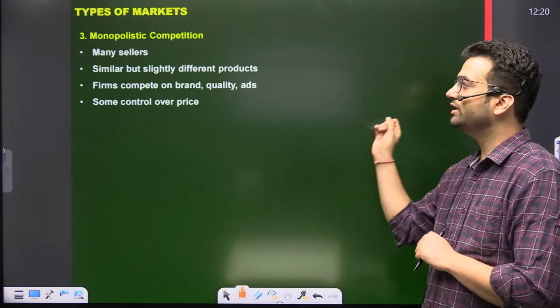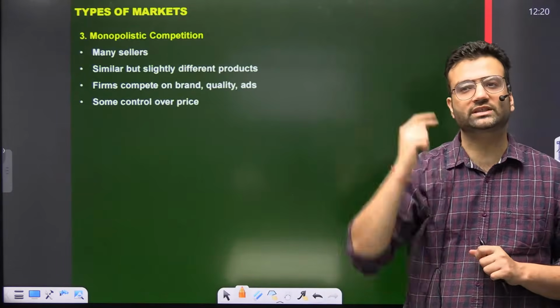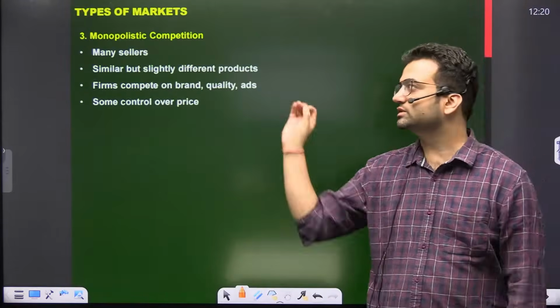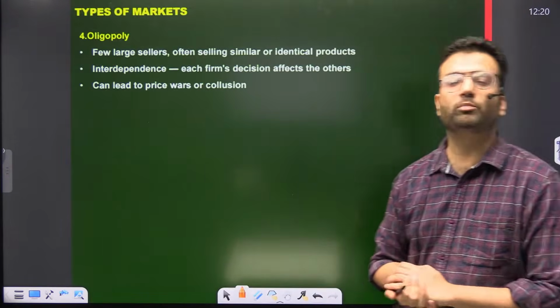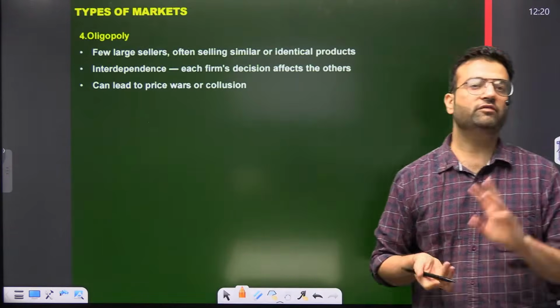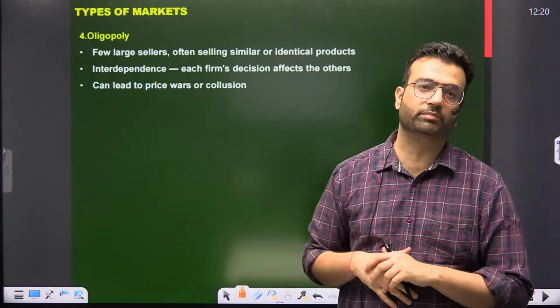Okay. Similarly, Puma will say something. So this is called monopolistic competition. Then last is oligopoly. Oligopoly means there are few sellers, but they have high competition.